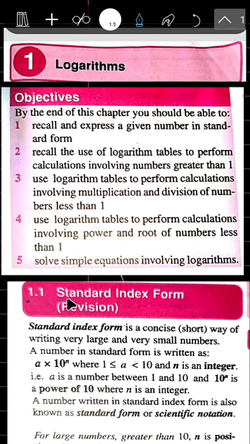So the first thing I'm going to introduce before we can talk about logarithm is standard form. That is very, very important. Now, many of you say that you understand standard form. Great. Many of you know how to solve questions on standard form. Many of you don't know, and many of you are still getting confused. But in this video, I will explain everything about the standard form.